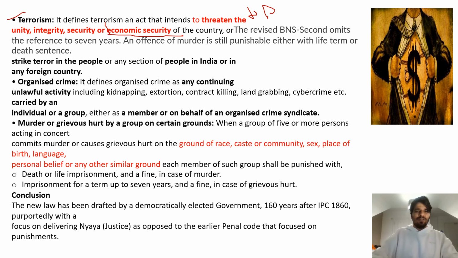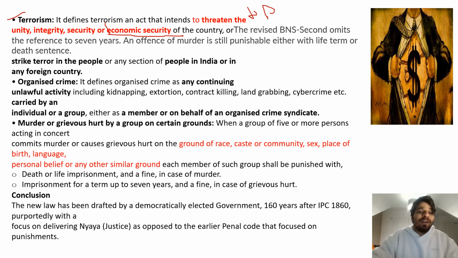And you cannot destabilize the currency of India. Those things have been included within the ambit of the meaning of terrorism. So an offense of murder is still punishable either with life term or death sentence, right? Strike terror in the people or section of people in India or in any foreign country, right?